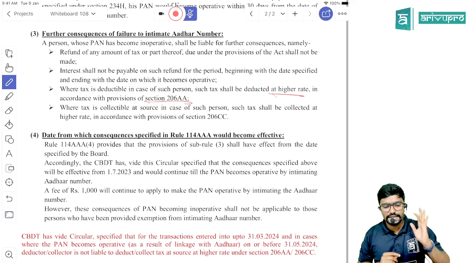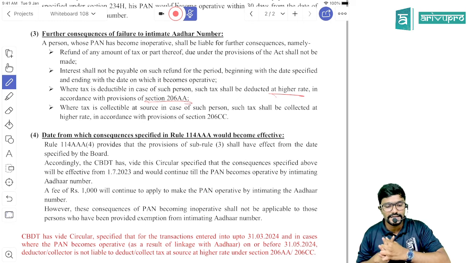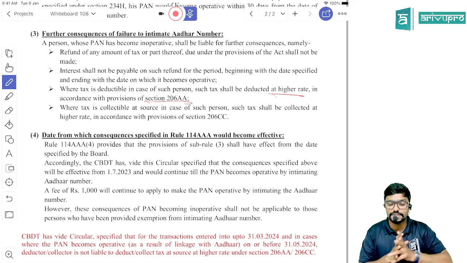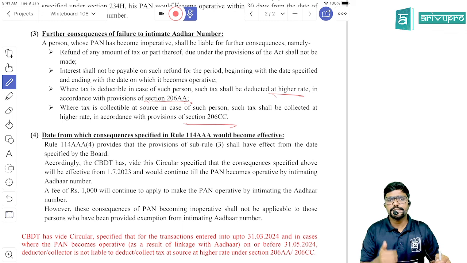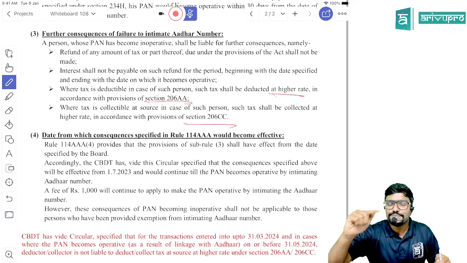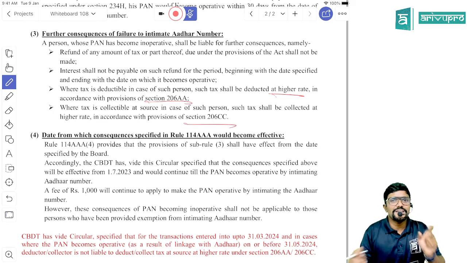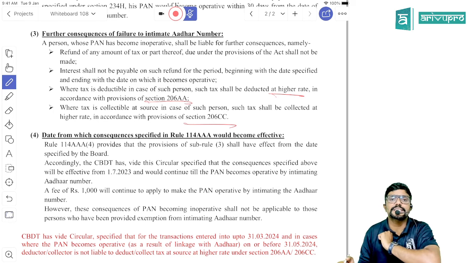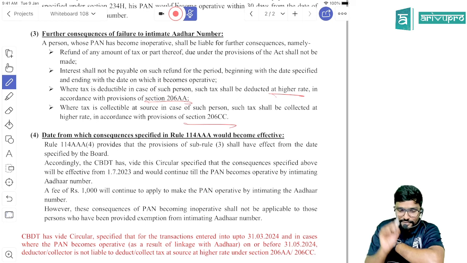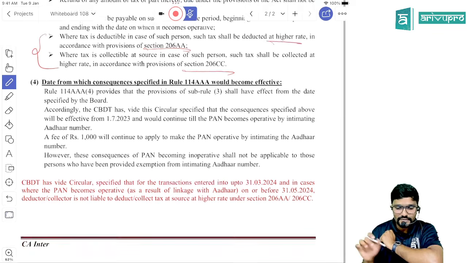Where tax is collectible at source in case of such person, such tax shall be collected at a higher rate in accordance with the provisions of section 206CC. Same way, in case of TCS, if the buyer's PAN has become inoperative, it is as if he doesn't have a PAN. So the seller will collect TCS at the higher rate as per section 206CC. The amendment is with respect to these 2 points. So please be careful.